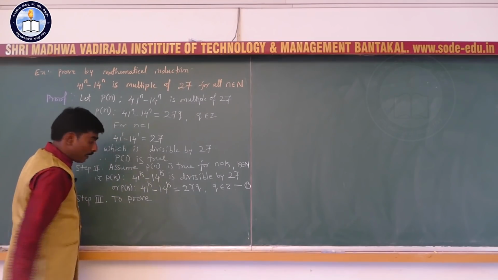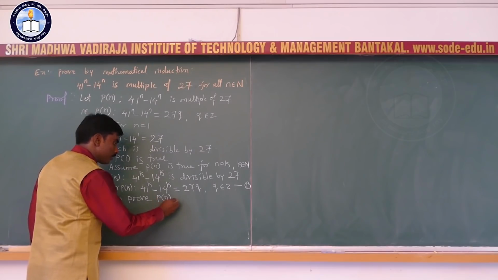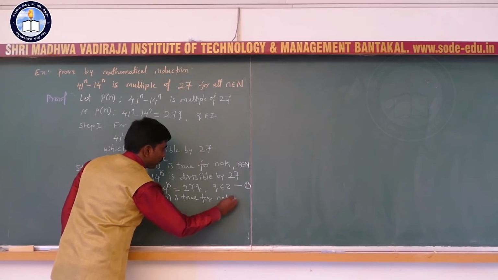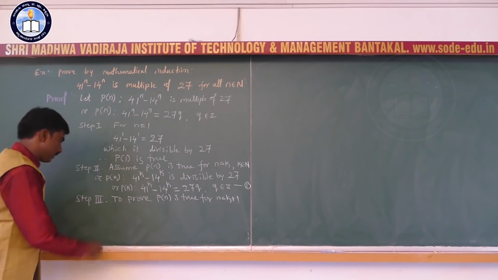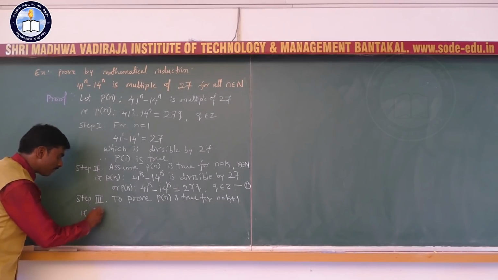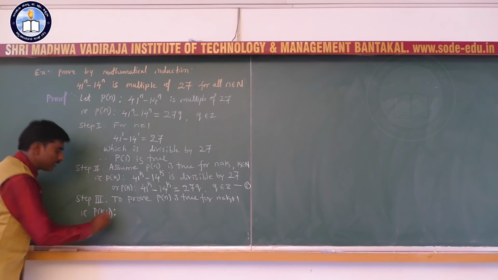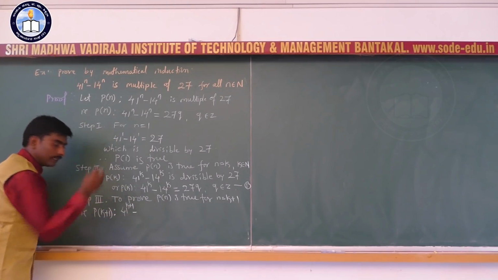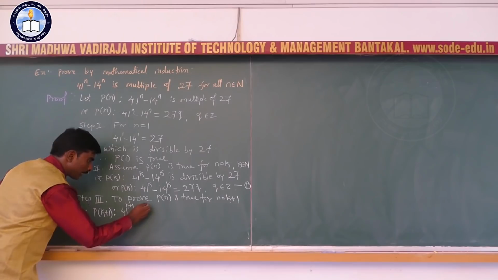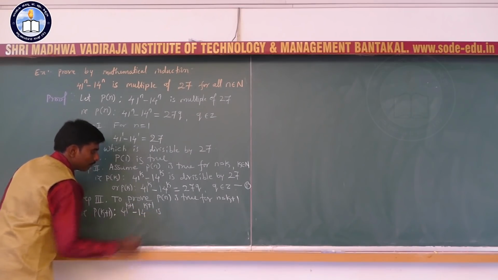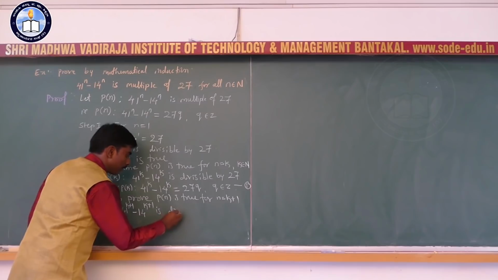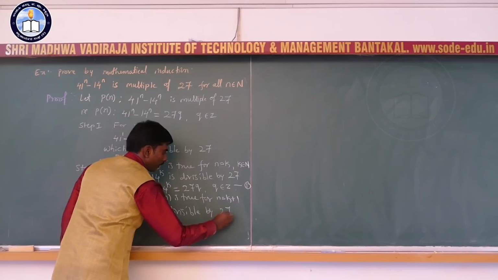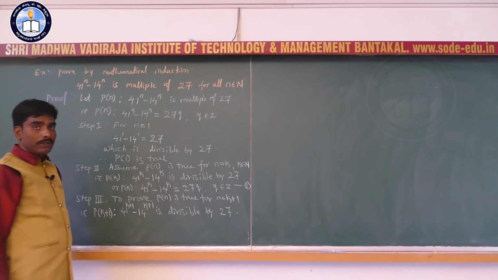To prove P of n is true for n equal to k plus 1. That is, P of k plus 1 is: 41 to the power k plus 1 minus 14 to the power k plus 1 is divisible by 27.